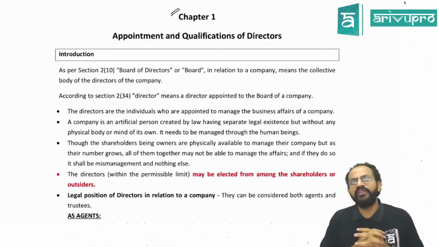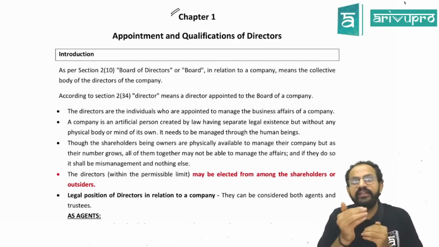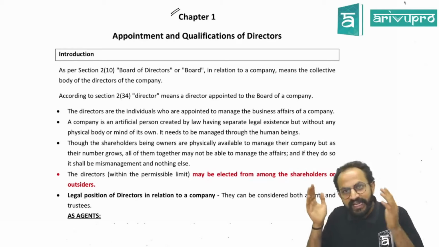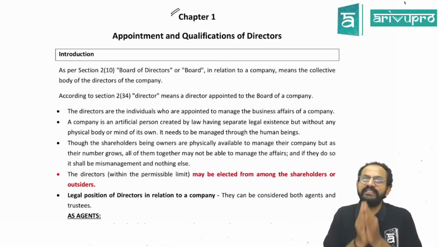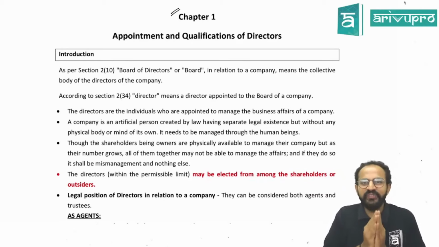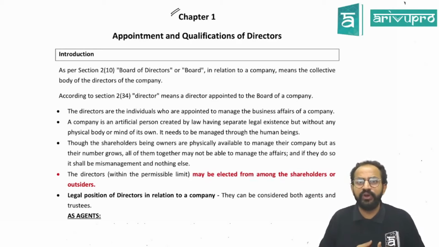So what happens? All the shareholders come together, they sit in a meeting and they elect their representatives. And in a company form of business, they are called directors. Yes, so directors are the representatives of the shareholders. The shareholders cannot be present.